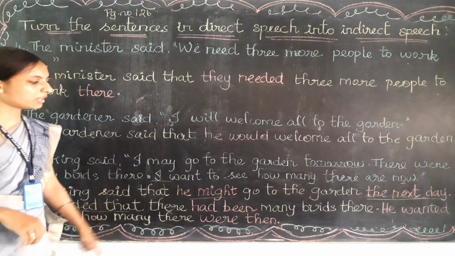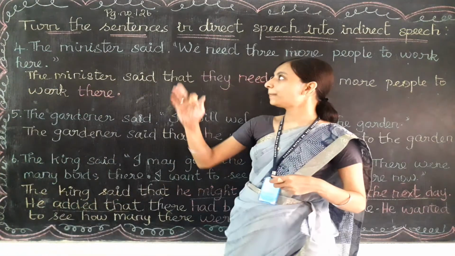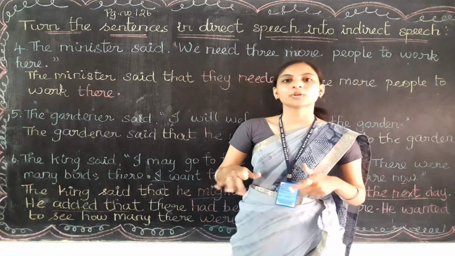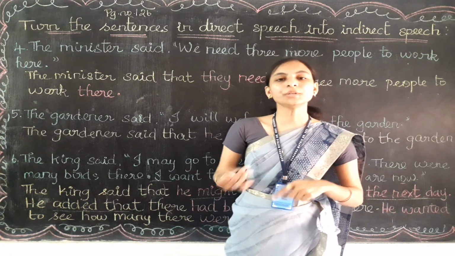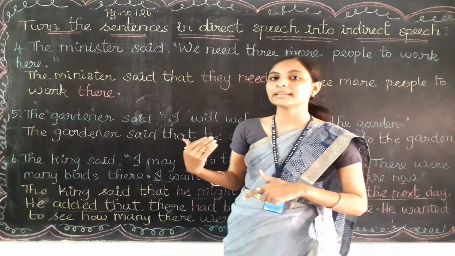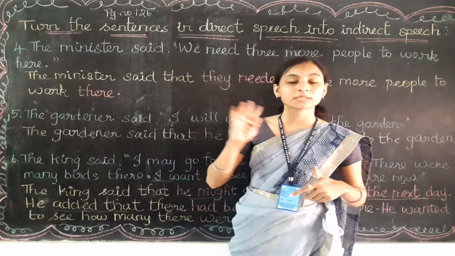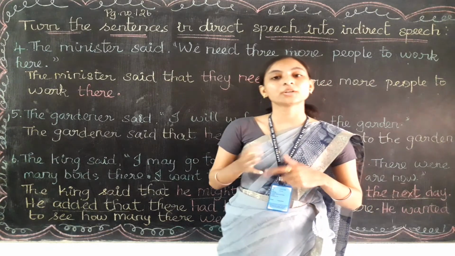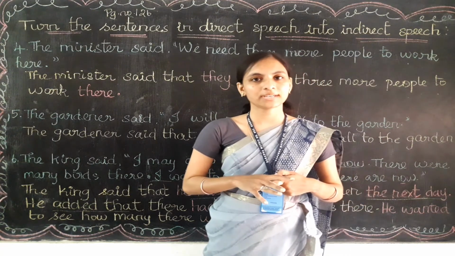Okay, so this is all the answer for the exercise which is in your book, page number 126. So up to this video I have completed the first six questions. You need to try the last question by yourself. Only if you try will you understand how this process is happening, how we can change direct speech into indirect. So try to do that question also by yourself. I'll meet you in the next video. Thank you.